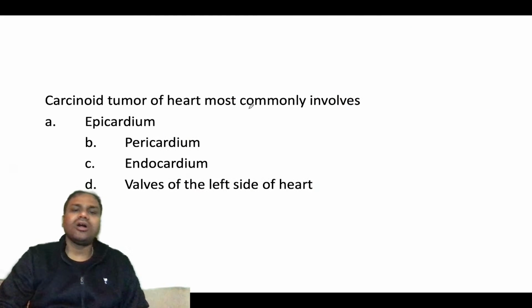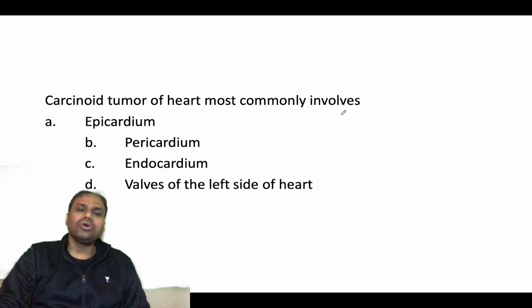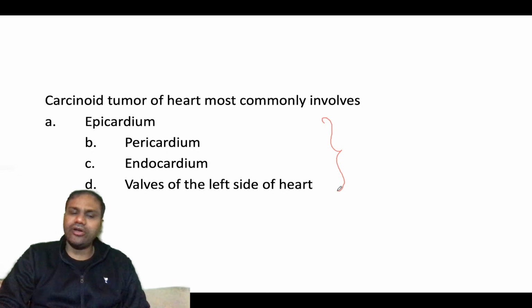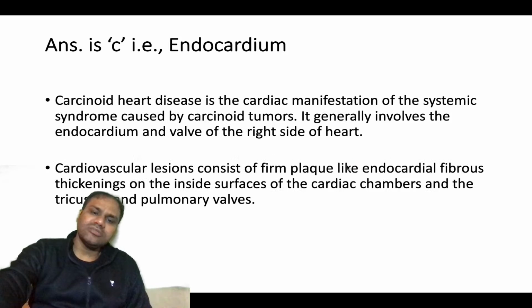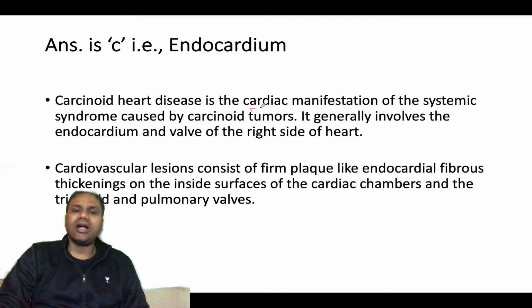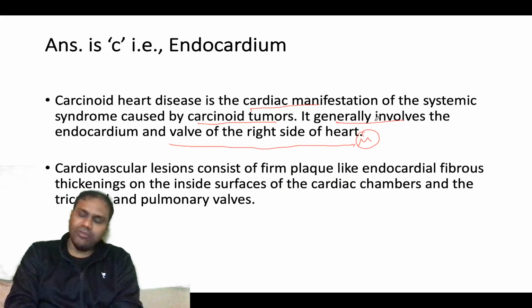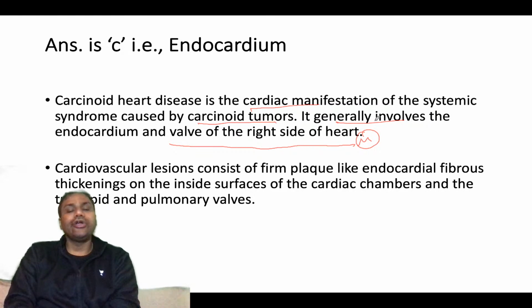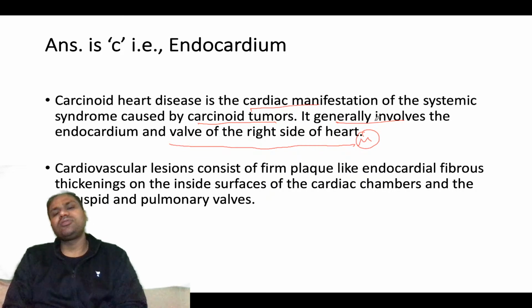Carcinoid tumor of the heart most commonly involves which structure? This is a very easy question: the endocardium, because carcinoid heart disease is a cardiac manifestation of the systemic syndrome caused by carcinoid tumor. It generally involves the endocardium and valves of the right side of the heart.